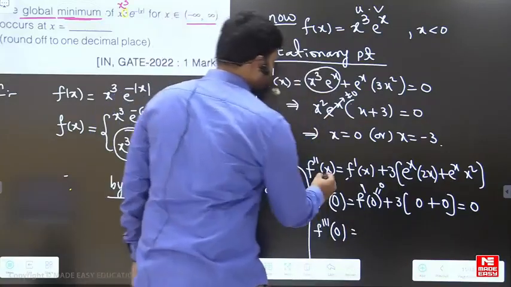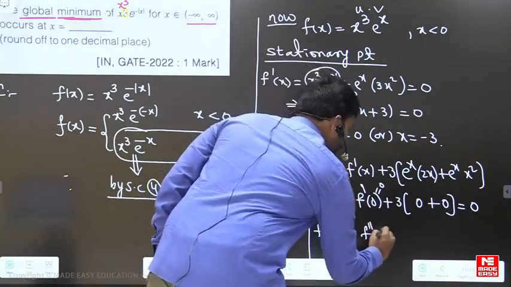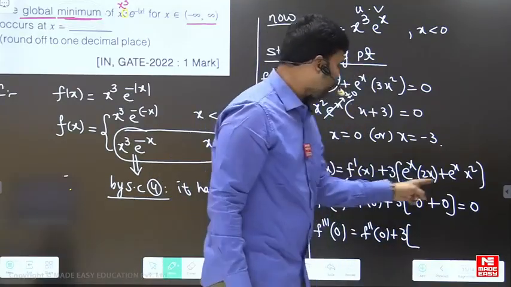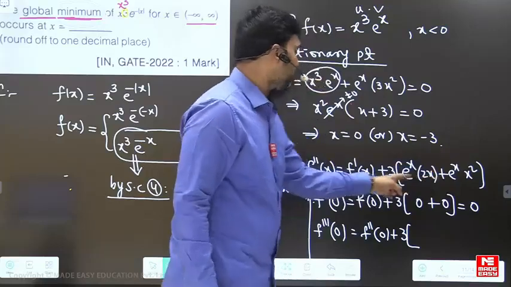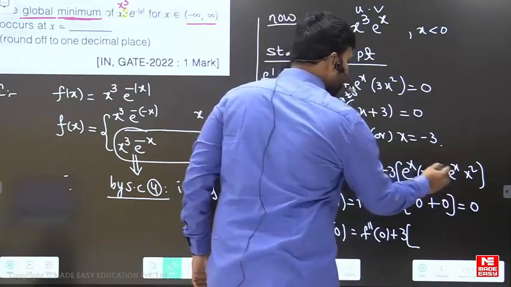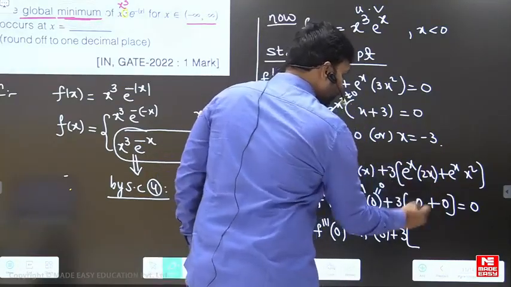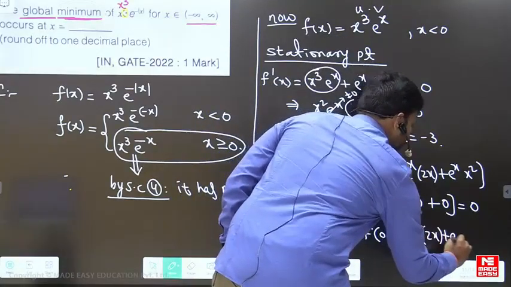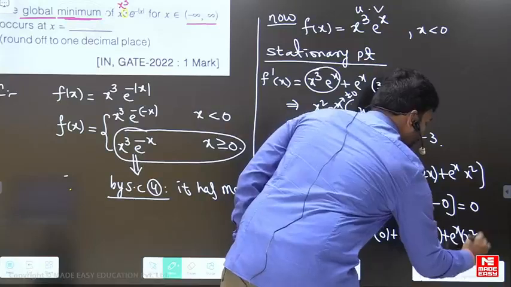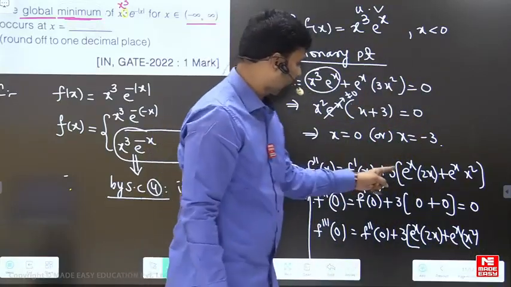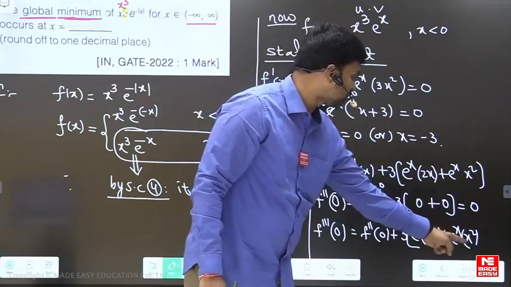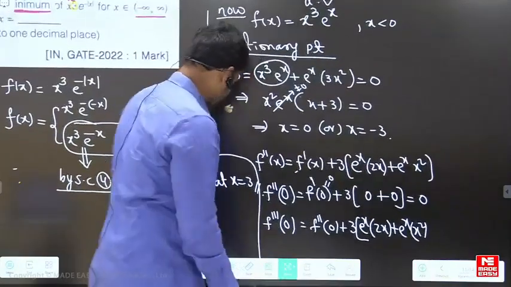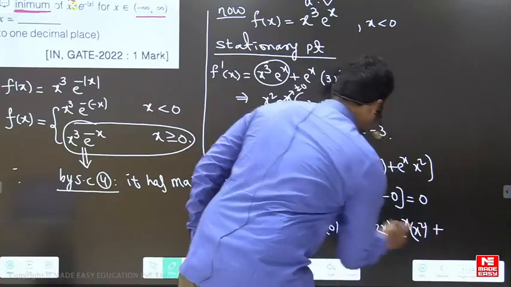f triple dash of 0. So f triple dash means it is f double dash of 0, which is 0. So 3 times the differentiation of this. So the differentiation of 3 times e power x square is this. So this one is already 0, right? So e power x into 2x plus e power x into x square. Okay, the differentiation of this one is this, right? Then what is the differentiation of this here?